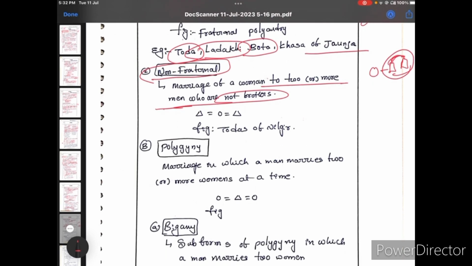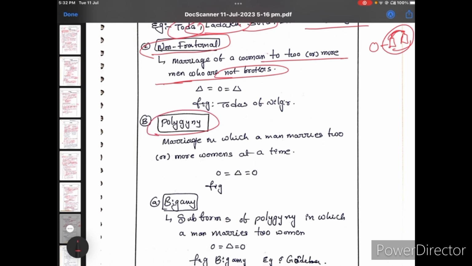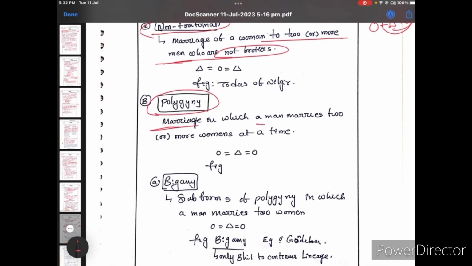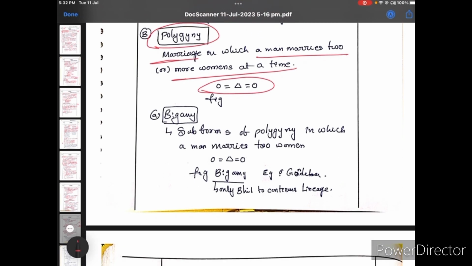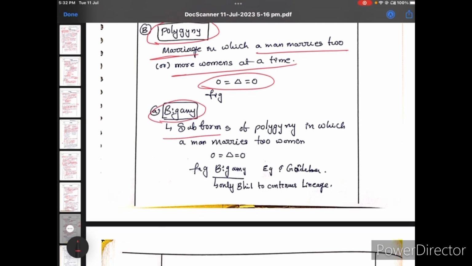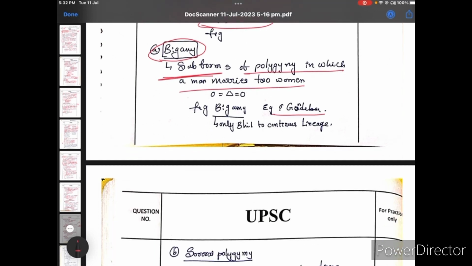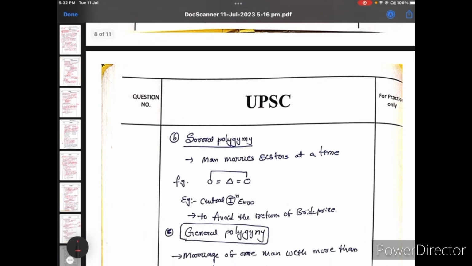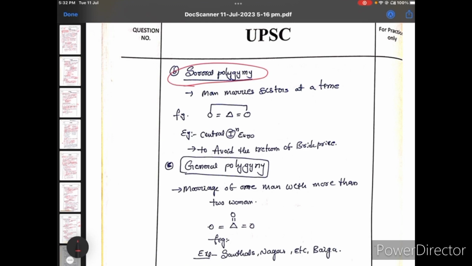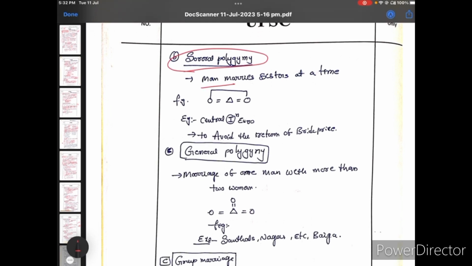Next, polygyny. This is a marriage in which a man marries two or more women at a time. Two or more women at a time, figure. And bigamy is a subform of polygamy in which the man marries two women. Here I give examples also. Next, sororal polygamy. Sororal polygamy means a man marries sisters at a time, two sisters at a time.